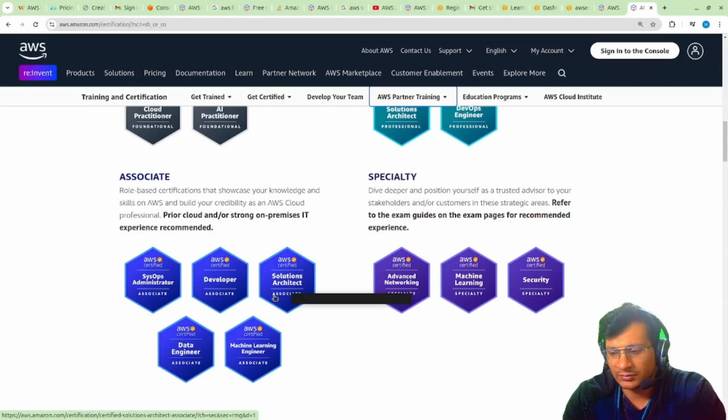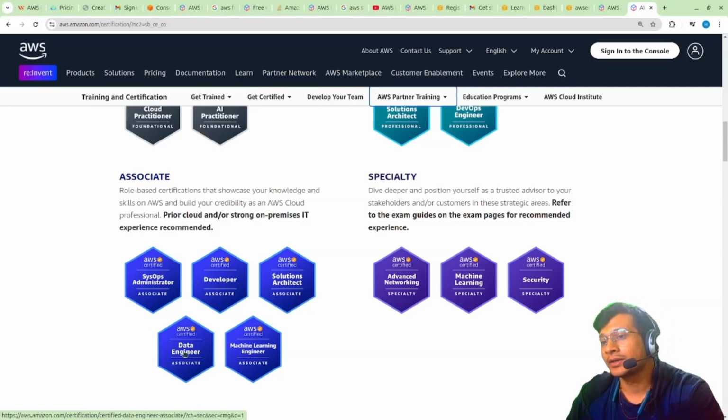Your certification matters, but it will only get you shortlisted. If you have certification, then you might get shortlisted for the interview, but unless you have the skills, you couldn't convert that interview into a job, okay. So that's why I keep telling you to focus on your skill boost, skill enhancement and everything.